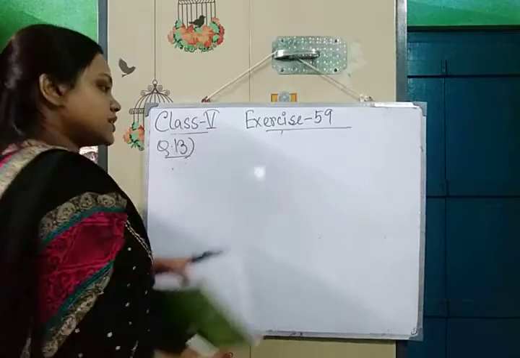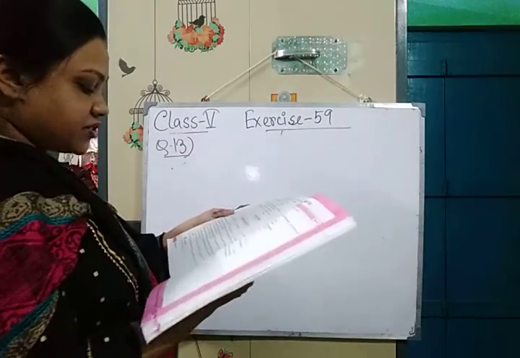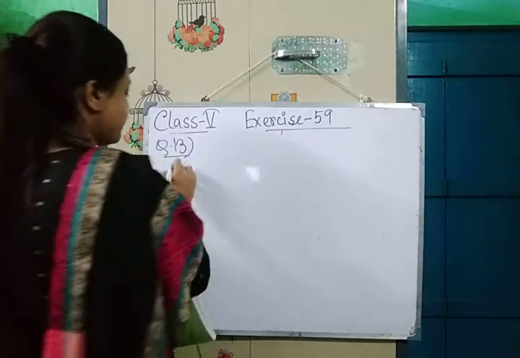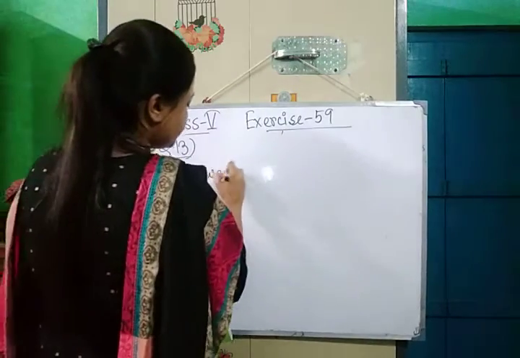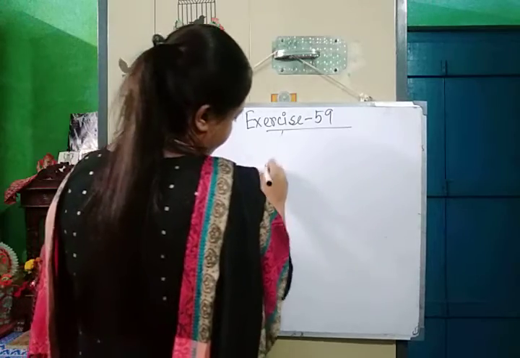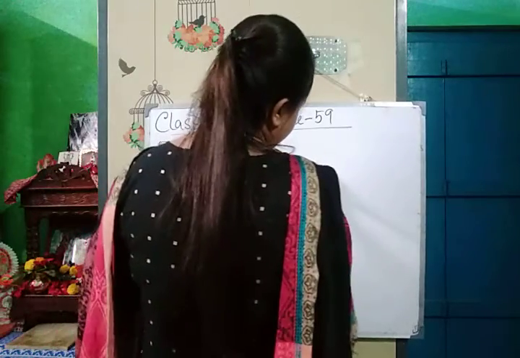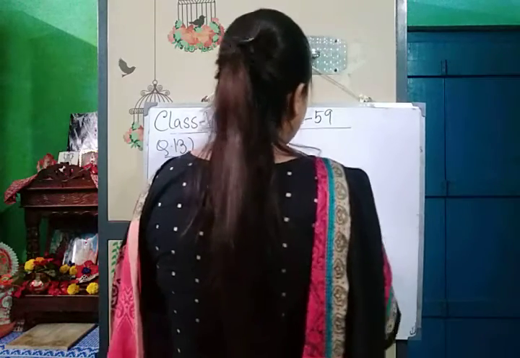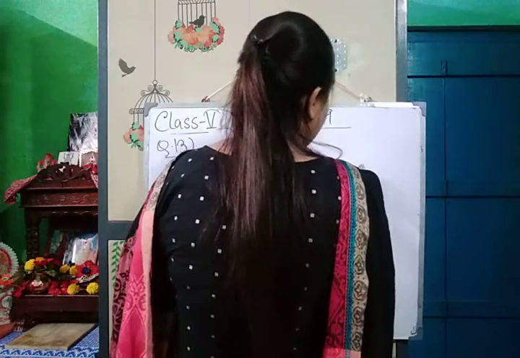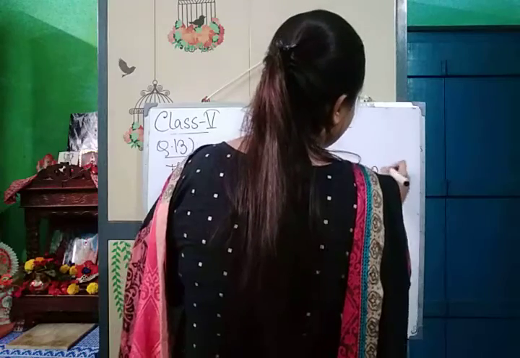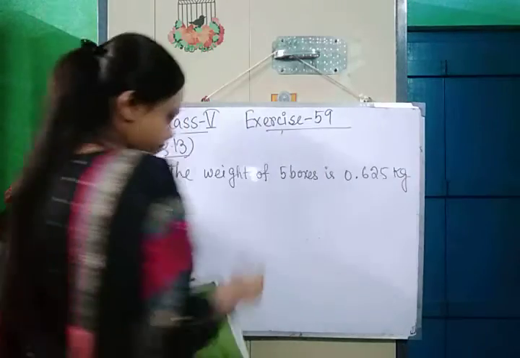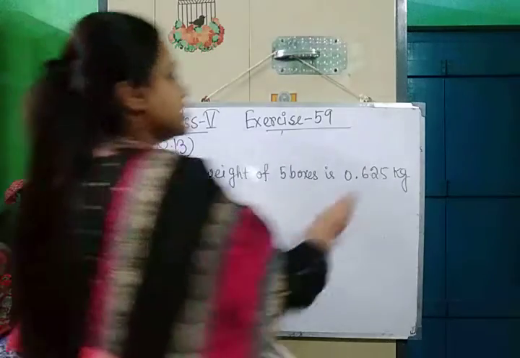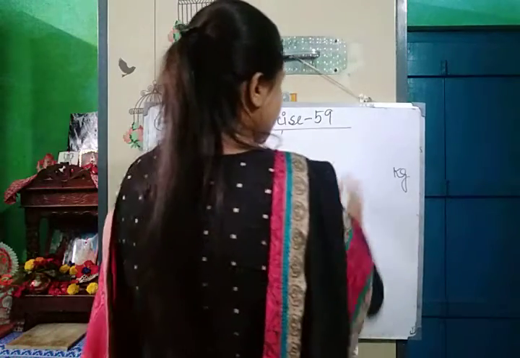First we will write the given statement: the weight of 5 boxes is 6.250 kg.